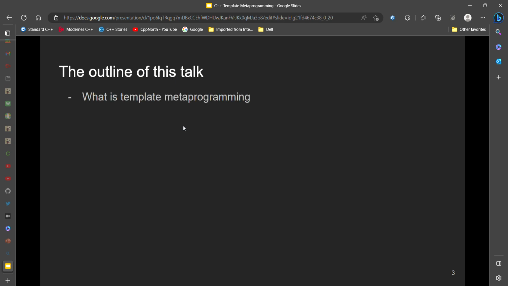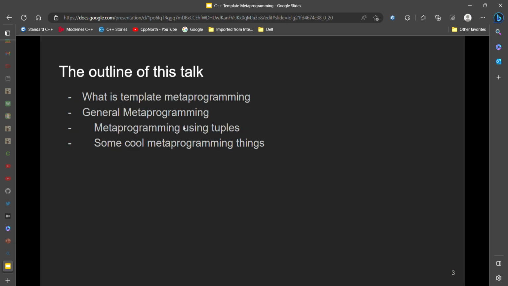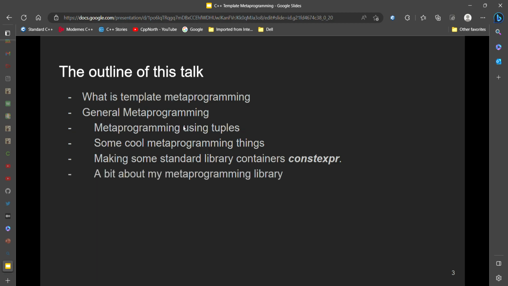The outline of this talk: what is template metaprogramming, general metaprogramming, metaprogramming using tuples, some cool metaprogramming things, making some standard library containers constructible using metaprogramming, a bit about my metaprogramming library, and some reflection, which is a small but very powerful example of reflection.